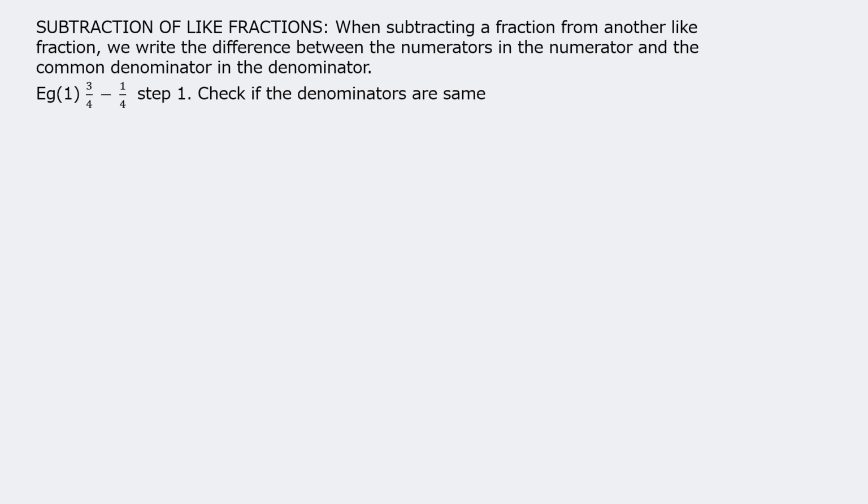Now 2 upon 4 can be reduced, children. Means you can cancel. 2 ones are 2, 2 twos are 4. So the answer that we get is 1 upon 2. Or you can also divide 2 divided by 2, 4 divided by 2. So the answer is half, 1 upon 2.